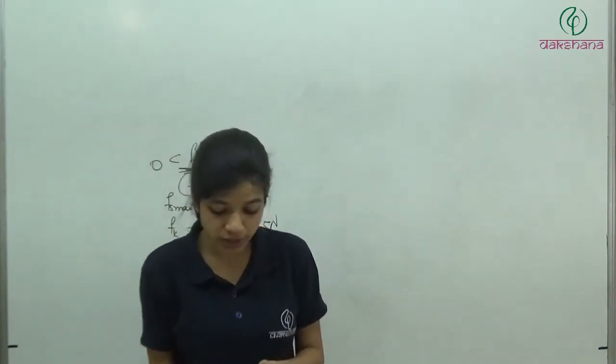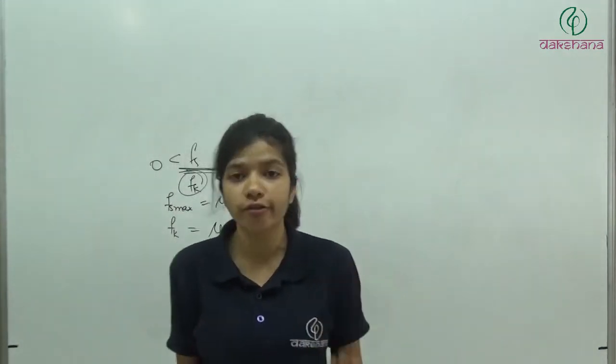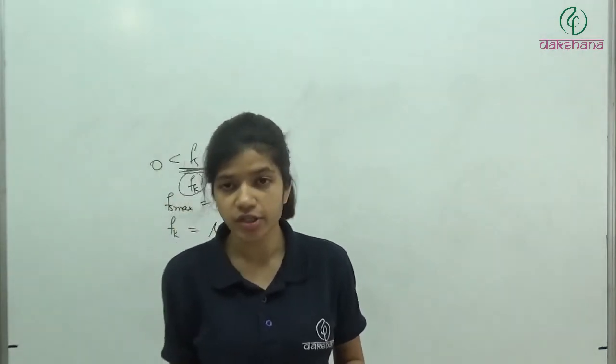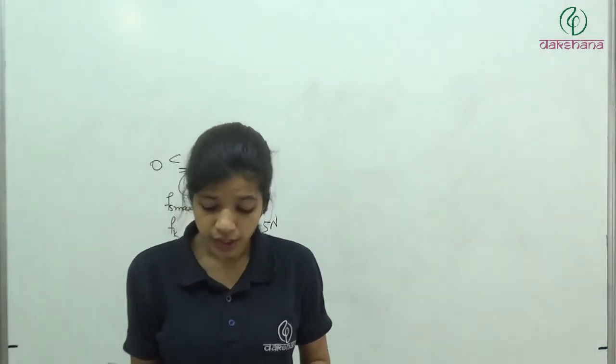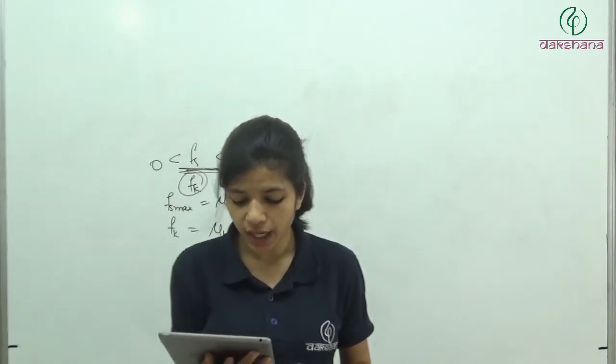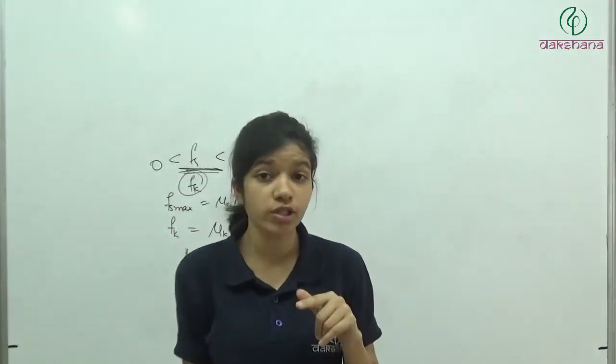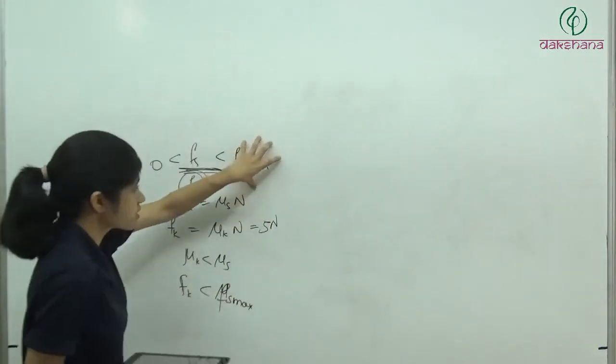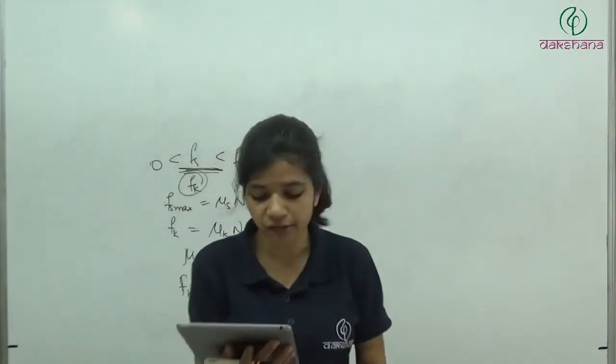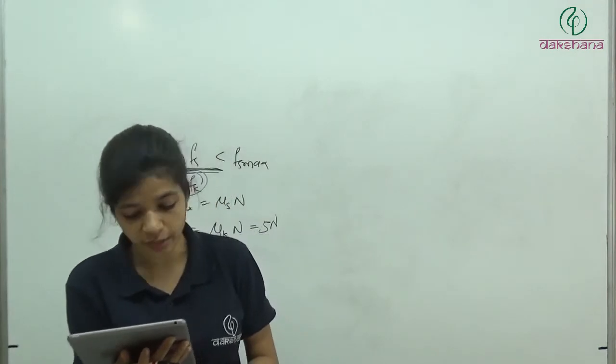So the first statement is saying that static friction is always greater than the kinetic friction. This is wrong. Third: limiting friction is always greater than the kinetic friction. Look, now it says limiting friction. Limiting friction means this, so this is always greater than the kinetic friction. Third option, statement is correct.